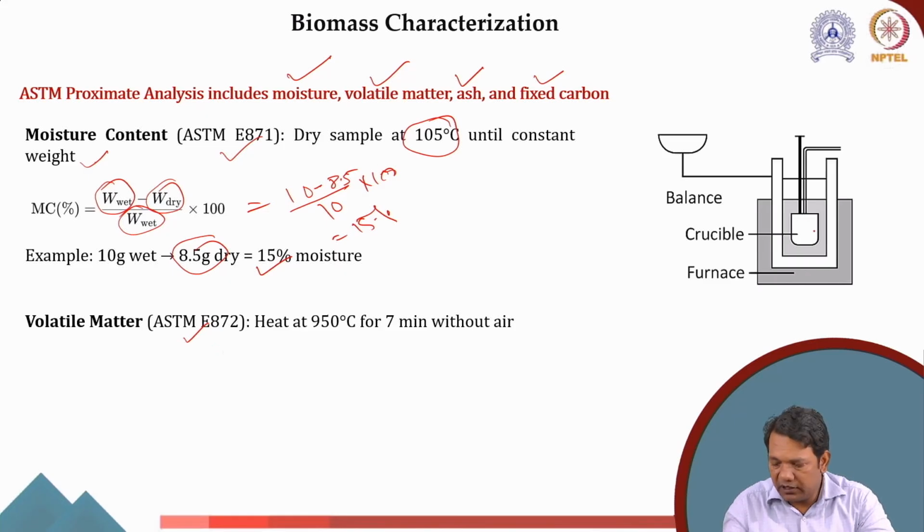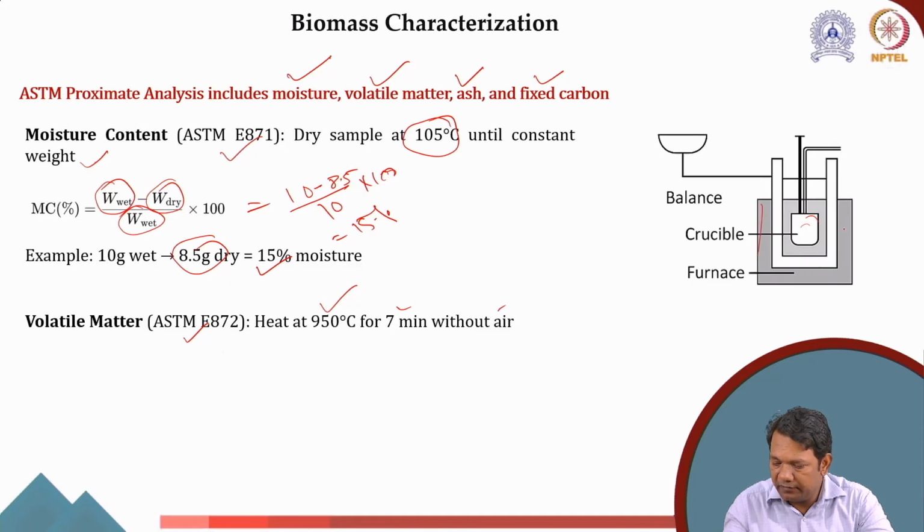For moisture content, let's say we put the biomass and heat it at 105 degrees Celsius. It is connected with a weighing balance, and we do that until the weight becomes constant. After that, to measure the volatile matter, we will increase the temperature to 950 degrees Celsius for 7 minutes without air in the same setup.